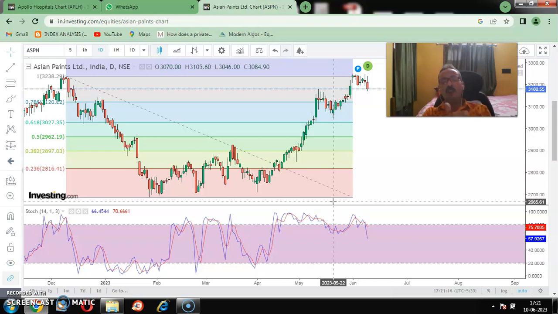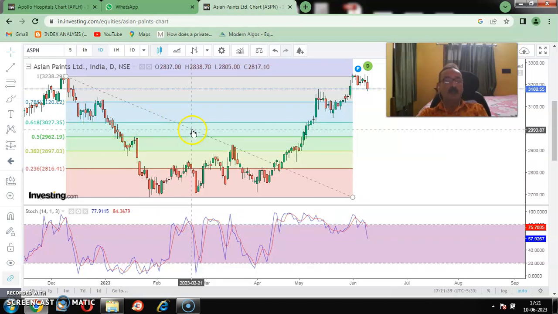Apart from stochastics, a lot of people are also using RSI. As far as the stochastic part and the RSI part are concerned, I will come up with the next video, where I will explain in detail how the stochastic and RSI are to be used in trading. This is for the downtrend. How Fibonacci is to be utilized in the downtrend, I have just explained through this video. In the next video I will explain about the uptrend.